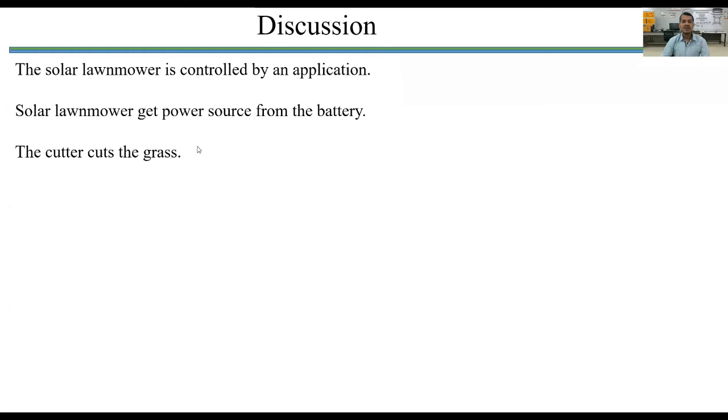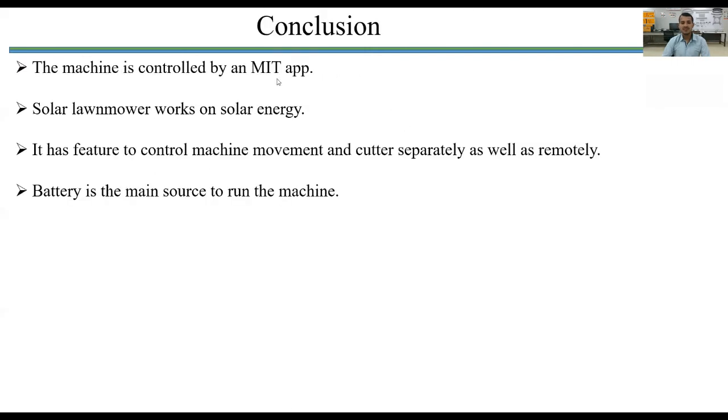Discussion. In discussion, we can deduce that the solar lawnmower is controlled by a mobile application. This application is used to move the machine as well as to turn the cutter on or off. And the solar lawnmower gets its power from the battery. The main source of power in the solar lawnmower is the battery. The cutter is dedicated to cutting the grass.